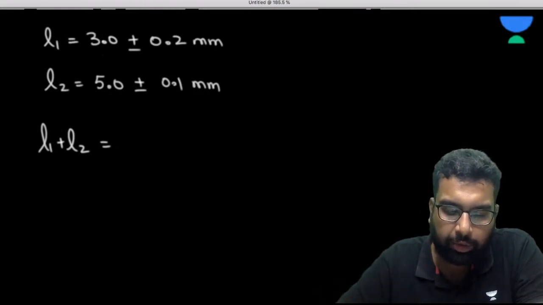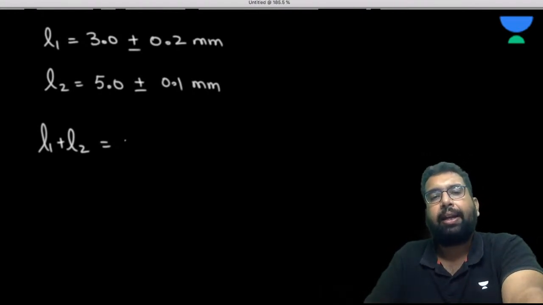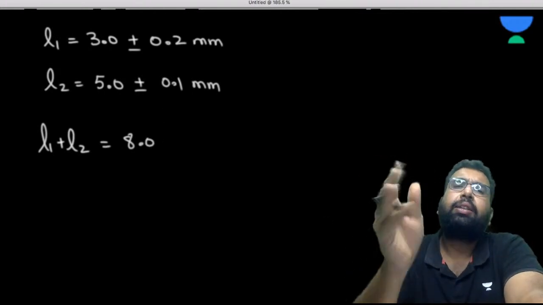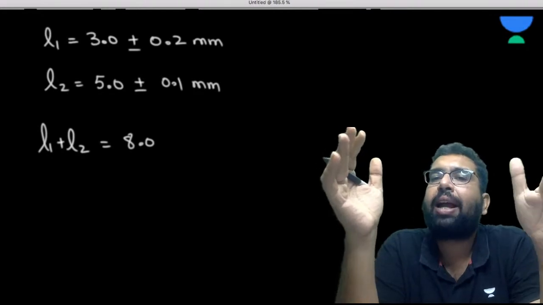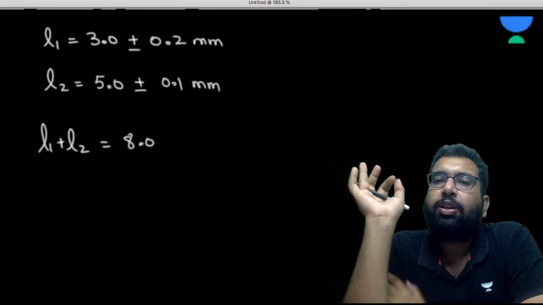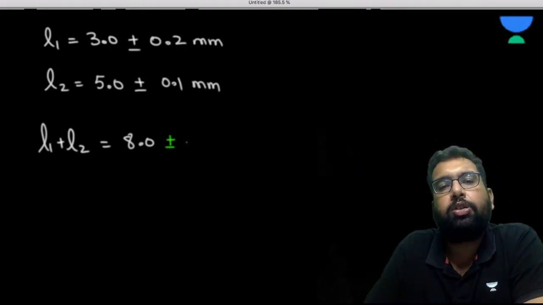The actual values are 3 and 5, that is 8.0. Whether it is addition or subtraction, errors are always added. So this will become plus minus 0.3 mm, right?